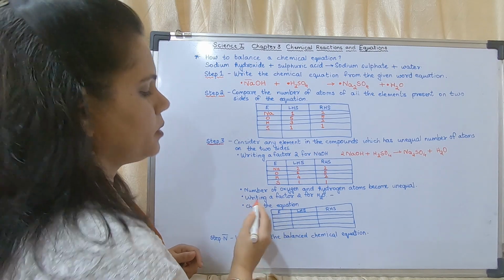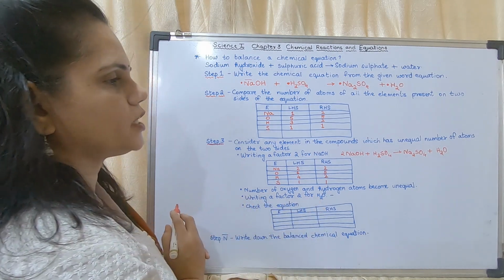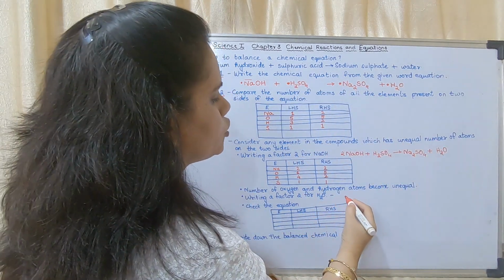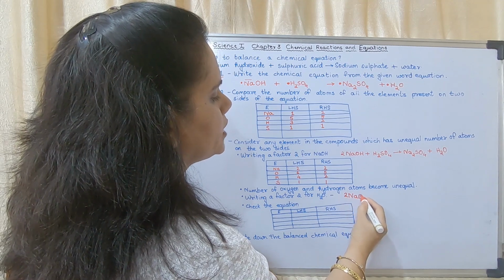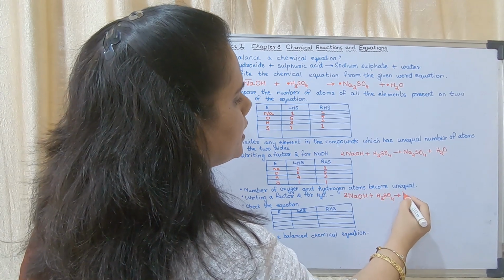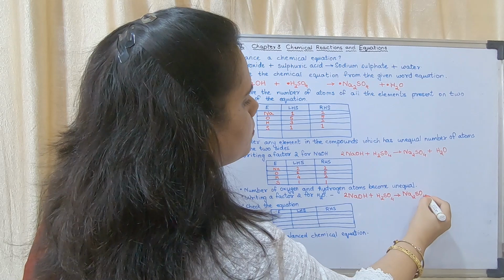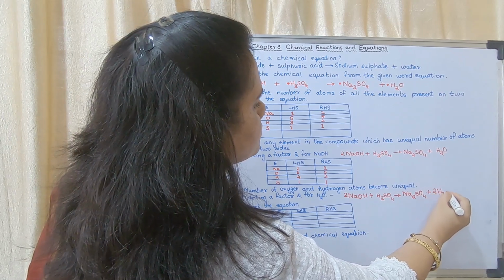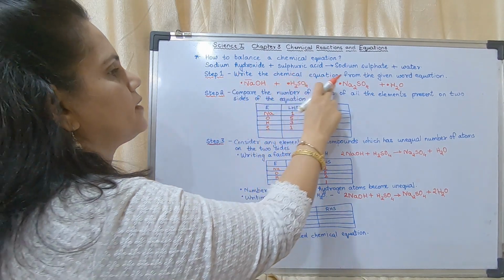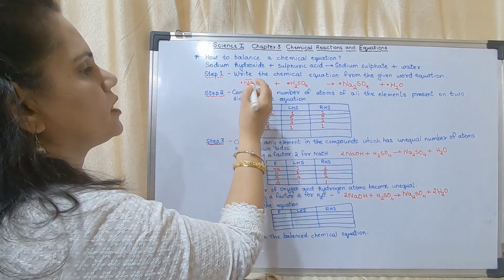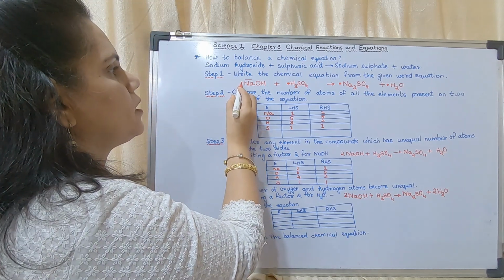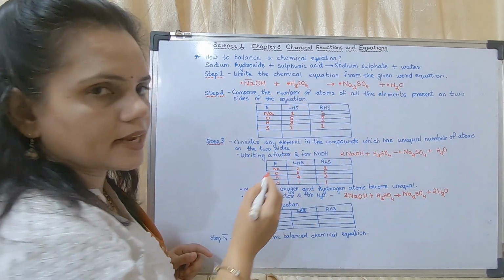Now check the equation. Before that, writing a factor 2 for H2O. Now I am going to put a number 2 here. Then the equation becomes 2NaOH plus H2SO4 gives Na2SO4 plus 2H2O. You can put any number. The only rule is you have to put here wherever I have given the dots. You cannot put a number here, anywhere. You cannot write any number. You are allowed to write a number only towards the left hand side.